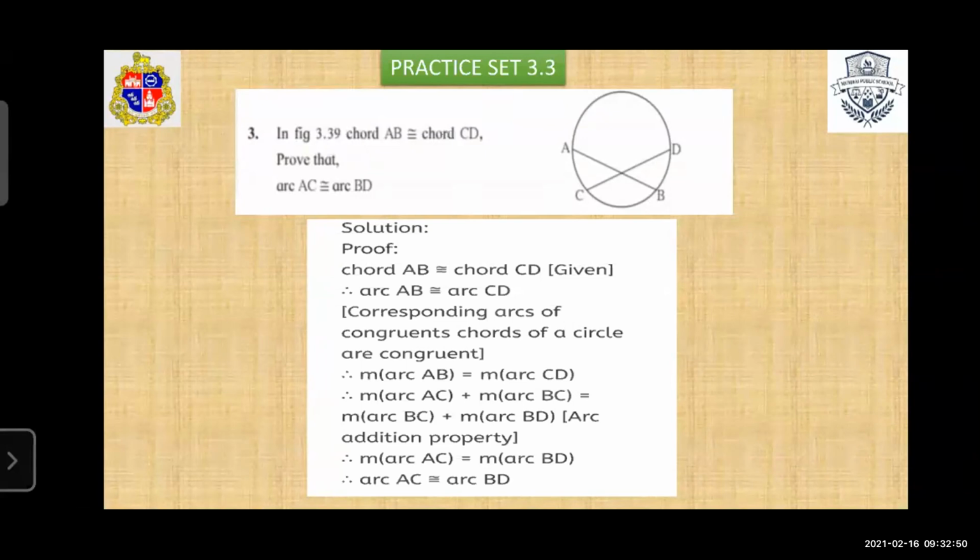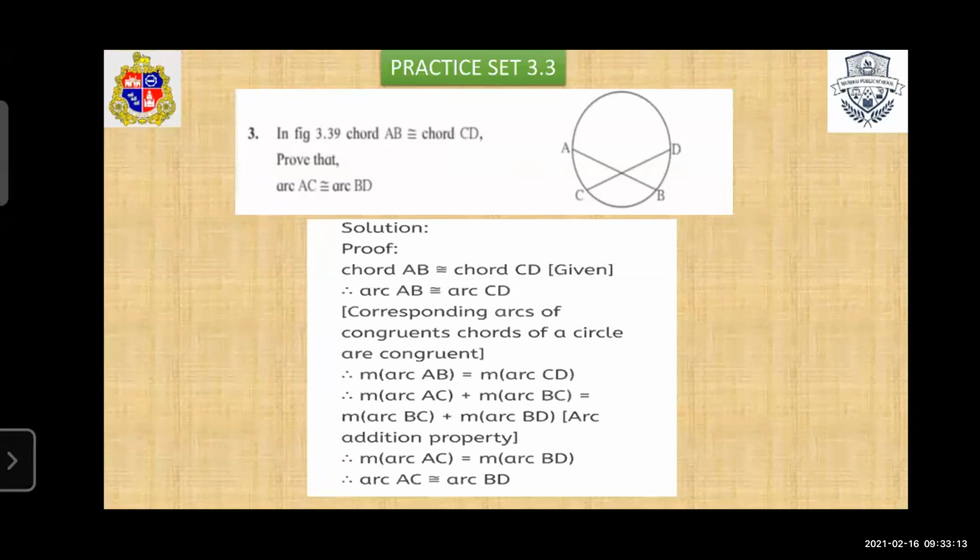So this major arc AB is congruent to the major arc CD. Therefore, arc AC plus BC is equal to BC plus BD. So here BC gets cancelled. We get arc AC congruent to arc DB. So hence proved.